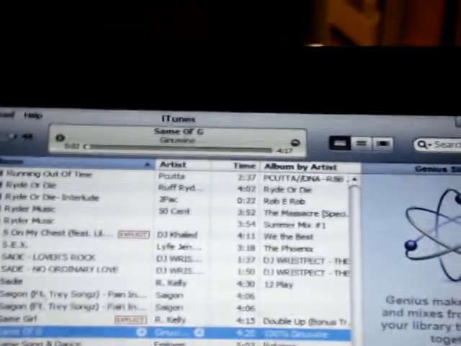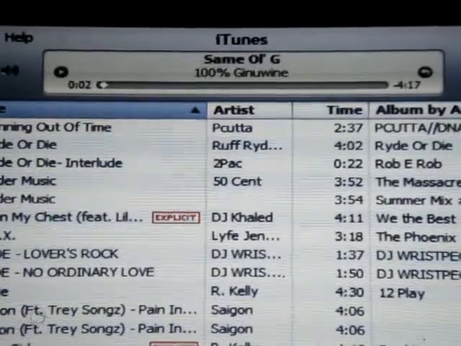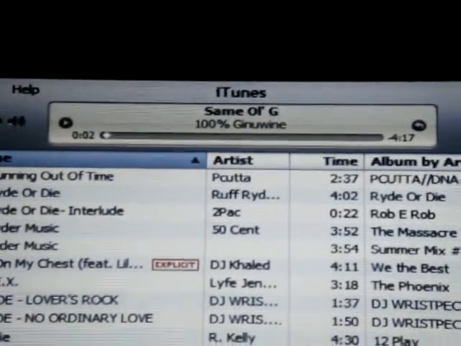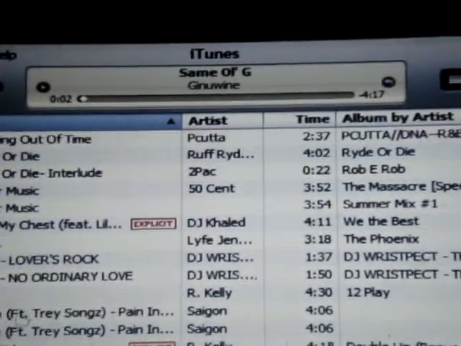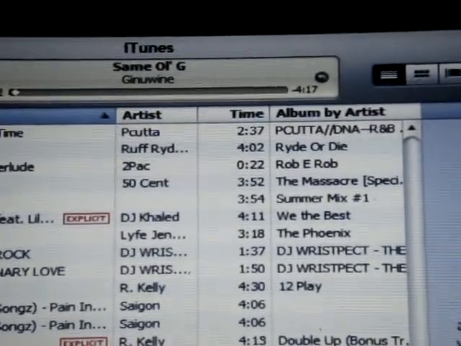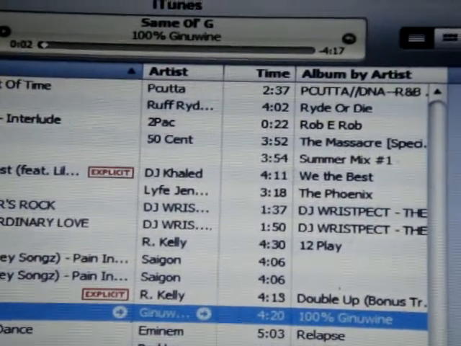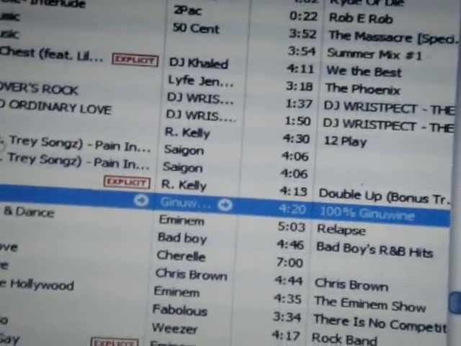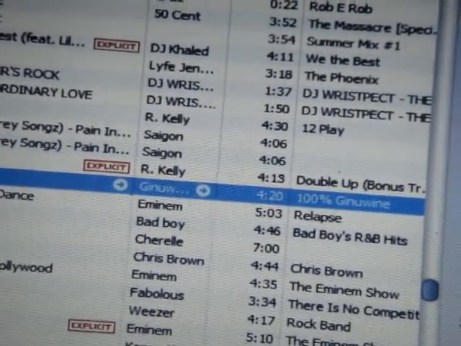Now, what I want you to do is keep your eye on this tab bar up here, because you see it's number 2 and it's 4 minutes and 17 seconds. That's how long the track is. If you keep your eye on this bar, you will know when to start your ringtone. So say my chorus starts at 14, I will carry 14 over to where I'm gonna take you, and then it has to be a 30-second window from where I started. So say it starts at 14, it ends at 44. It starts at 9, it ends at 39. Whatever it is, it has to be 30 seconds.